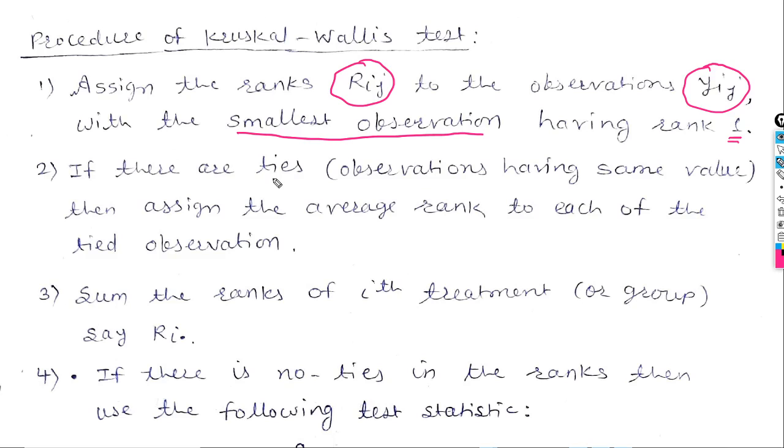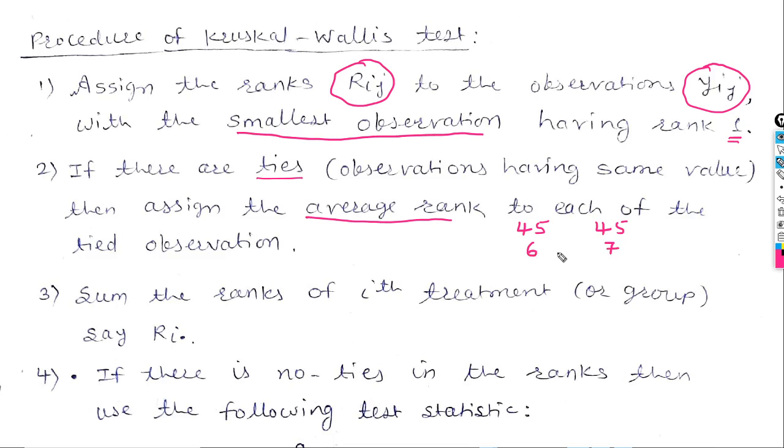Step 2: if there are ties, meaning observations having the same value, then assign the average rank to each of the tied observations. Suppose we have observations 45 and 45, having the same value, and we have to assign ranks to them. Suppose these are the 6th and 7th observations.